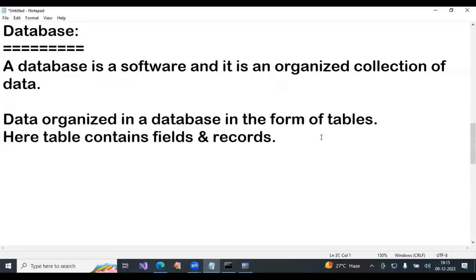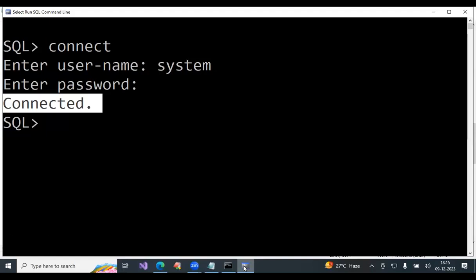Whenever you install database software, this application is also installed. Two parts are installed. One part is the application, one more part is the database. One part we can see, one part we cannot see.